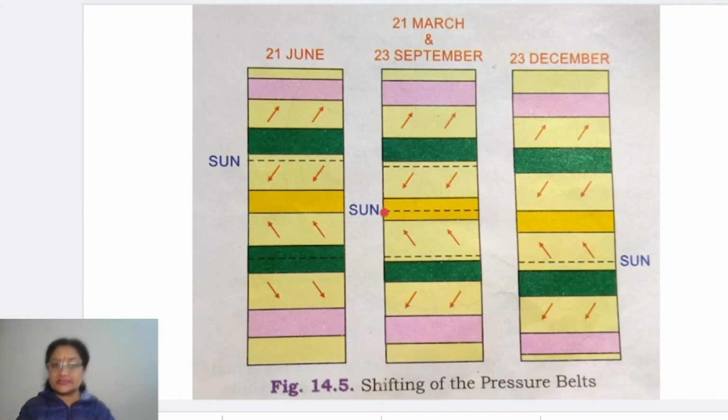Again, as the sun starts moving towards the north, because of the shifting of the sun, the pressure belts also shift towards north, right? So this way, children, it keeps on going on and on always.